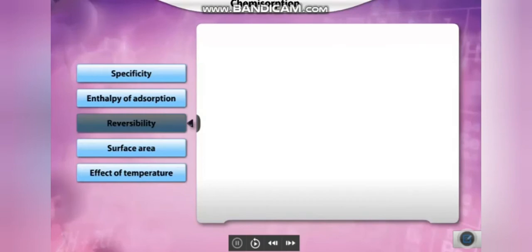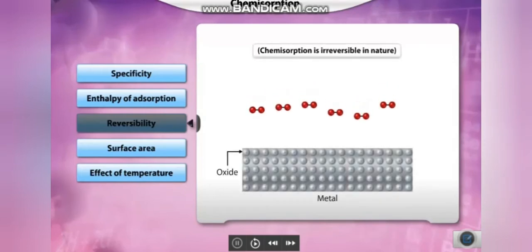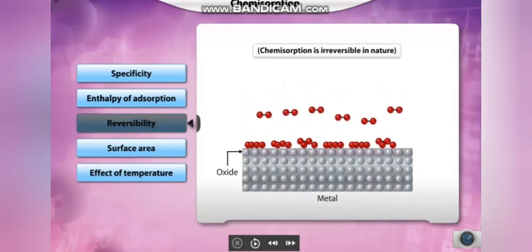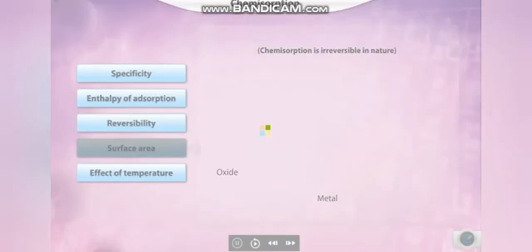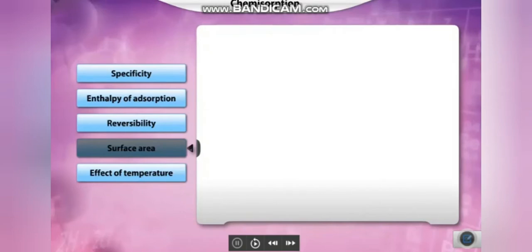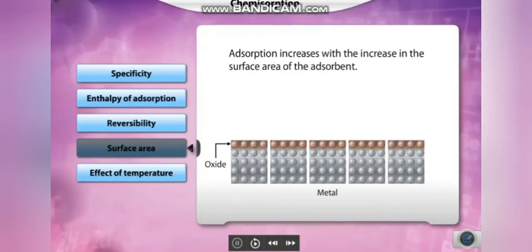Reversibility. As chemisorption involves chemical bonding, it is usually irreversible in nature. Surface area. Chemisorption increases with the increase in the surface area of the adsorbent.